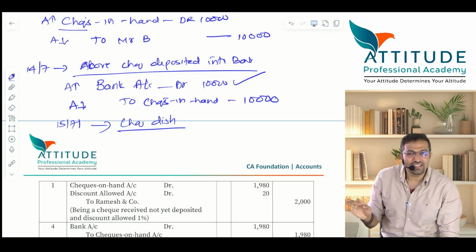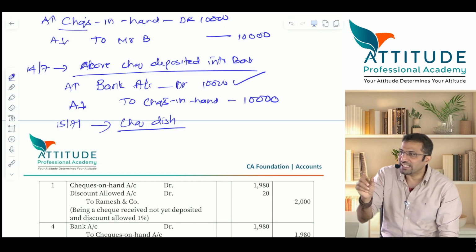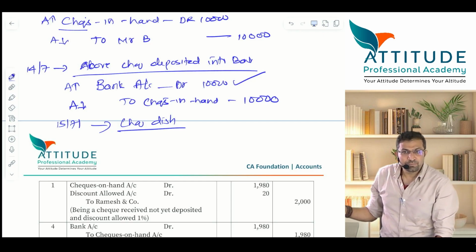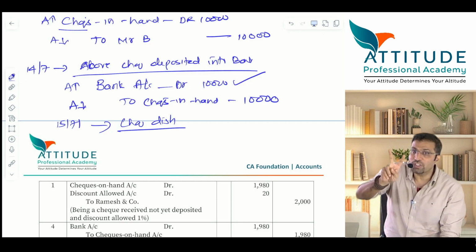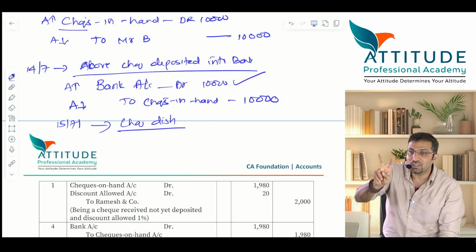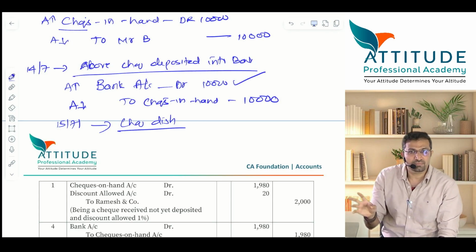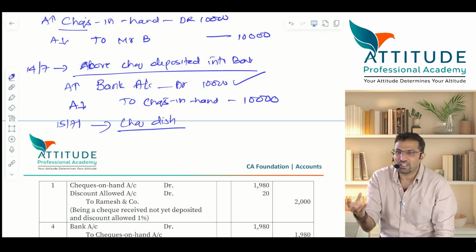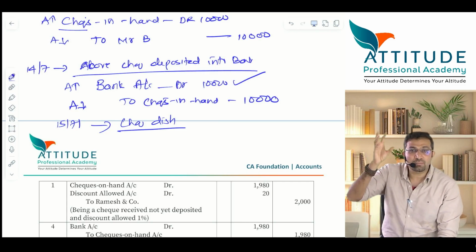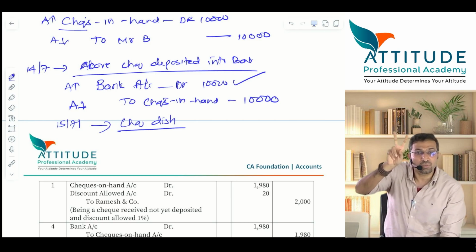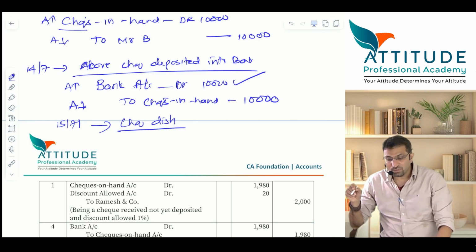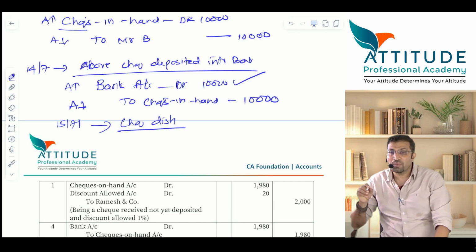बताइए क्या है penalty? Check bounce case के लिए, if the check is dishonored, then double the amount of the check, or 2 years of imprisonment, or both. It can be 6 months also, it can be 1 year also, it can be 3 months also. Maximum imprisonment is 2 years.